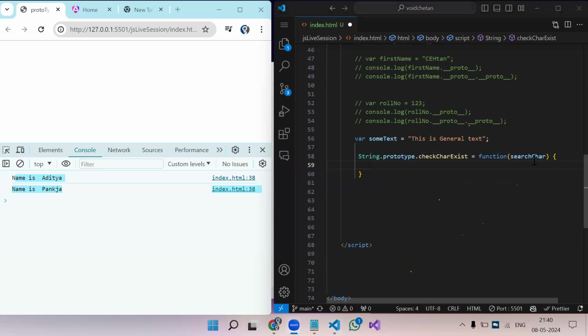Right. Now in this, what we have to do is a simple scenario. This is the text. If I pass, let's say A, I need to write code to check whether in this text we have a character A or not.